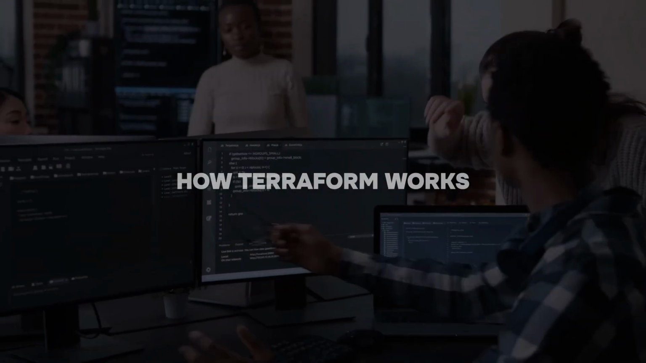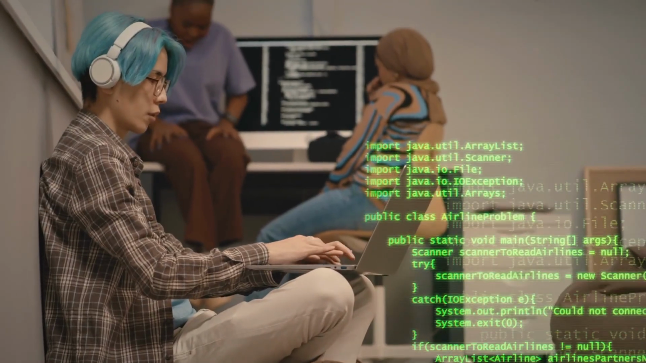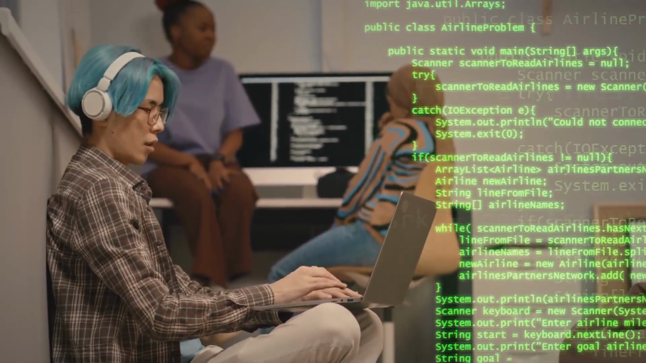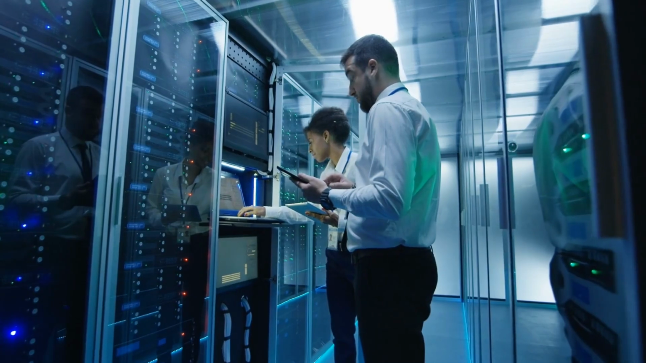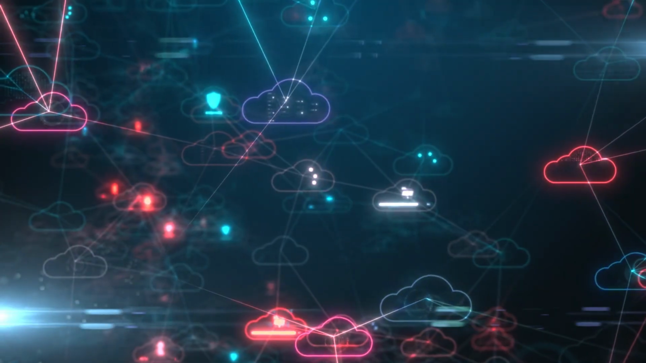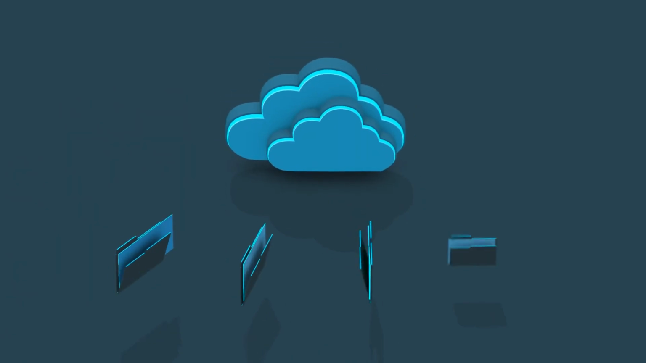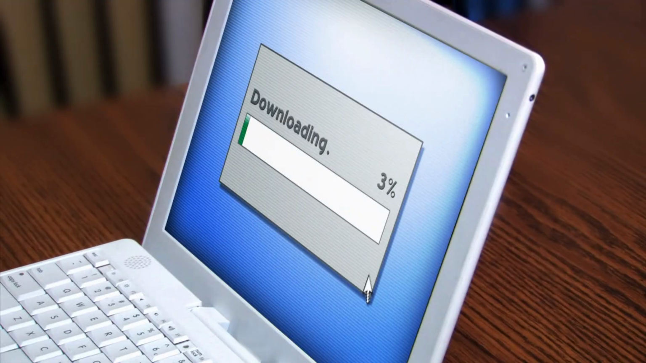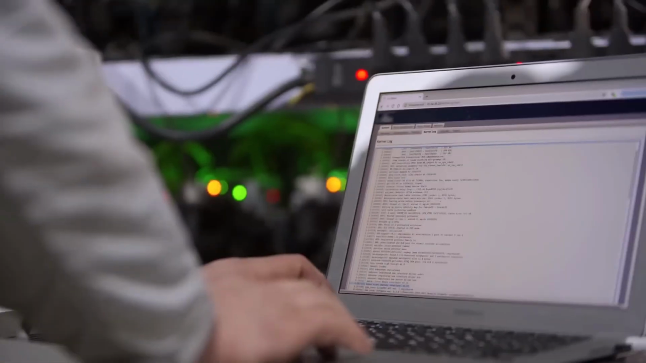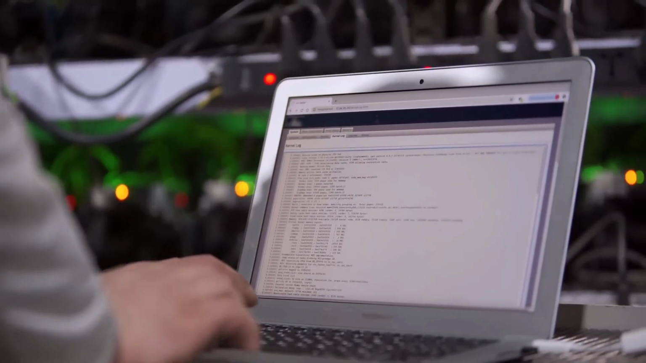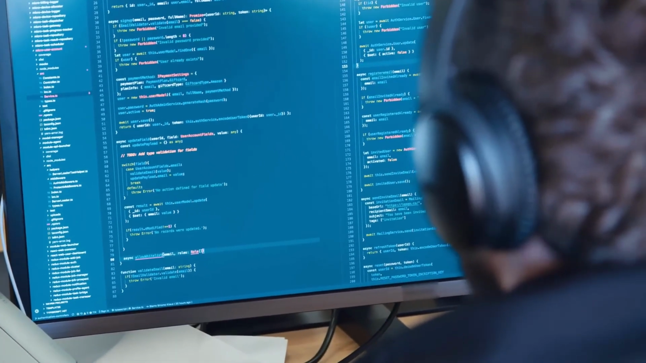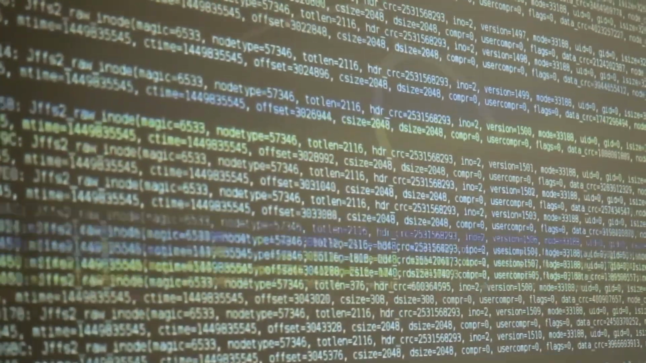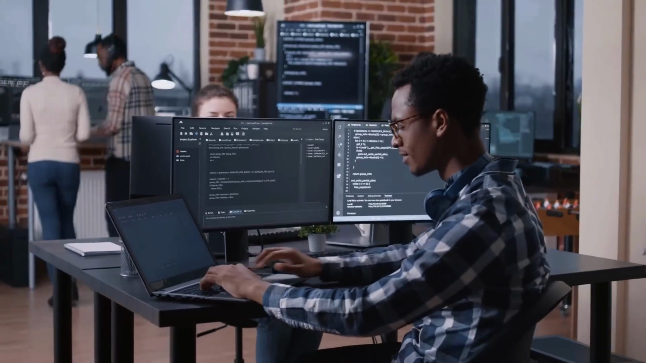How Terraform works. Using Terraform begins with creating a configuration file to define your infrastructure. This file describes resources like servers, networks, or storage, along with their settings, such as region or size. The process starts with initializing the project, which prepares Terraform to interact with your chosen cloud providers by downloading necessary plugins. Next, a preview command shows what Terraform will do: create new resources, modify existing ones, or remove unnecessary ones, acting like a safety check to prevent surprises.